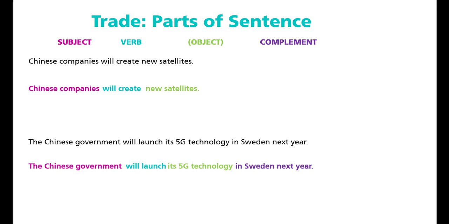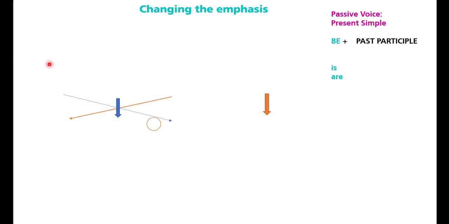Okay, so it's very important, guys, that you identify each of these elements so you don't have problems while you create passive voice sentences. Okay, now we're going to practice how we can make passive voice with different tenses. If we want to change the emphasis of the principal idea, it's very simple. In this case, we're going to check the basic formula. For passive voice, the basic formula is the verb to be in the correct tense and the past participle.